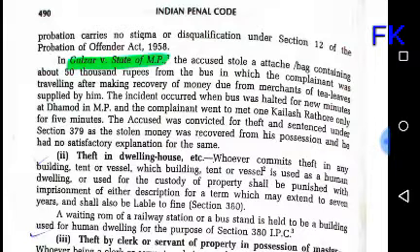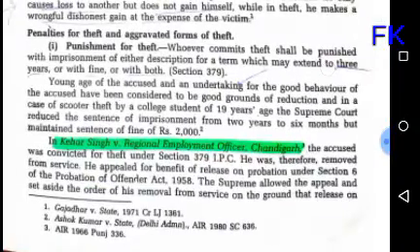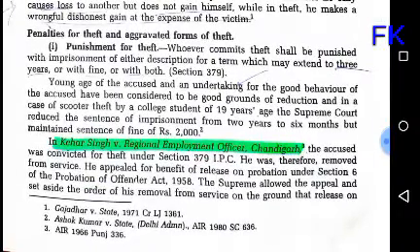We already learned the punishment: imprisonment up to 3 years of either description, meaning simple or rigorous, or fine, or with both, section 379.